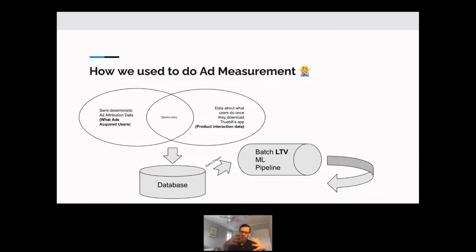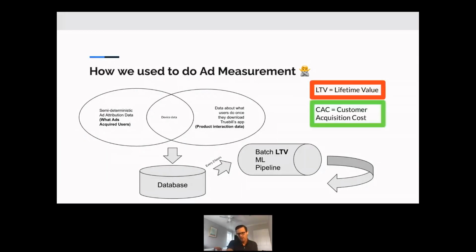What we would do is we'd have all that data in a database, and in batch, every 2 hours, we would run an ML model that produced an expectation of LTV. And just backing up for those that don't have a lot of experience with ad measurement, what's LTV? LTV is user lifetime value. If you marry that with the cost you pay to run ads, aka to acquire users, then if you have an LTV to CAC ratio greater than 1, you've got great unit economics; you're making money over some time period at least. If it's less than 1, that's not great. You're not going to have a business there, at least in the long run. So just a quick review on that.